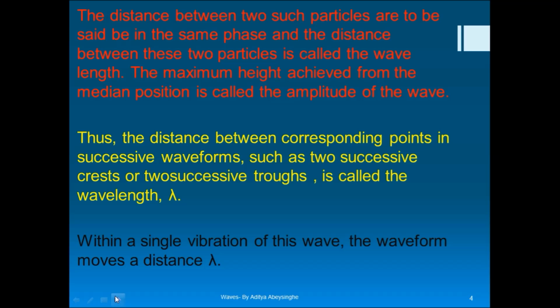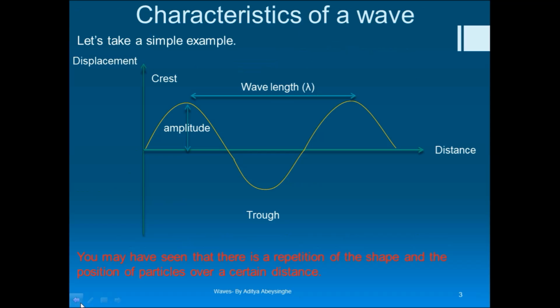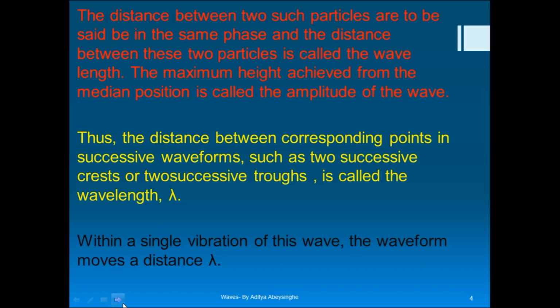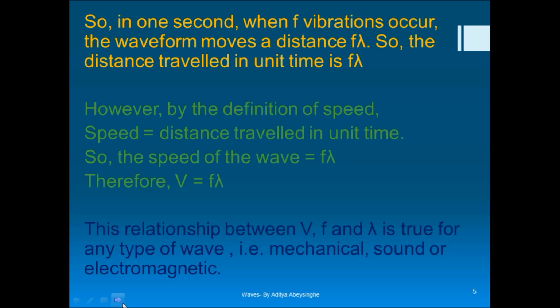Now you know what is meant by the frequency. You know that this corresponds to a single vibration. Within one vibration, this wave moves a distance equal to the wavelength, which is lambda. So if f vibrations take place within 1 second, the total distance moved by the waveform is f lambda, because within one vibration it moves a distance of lambda, and within f vibrations it moves a distance of f lambda.